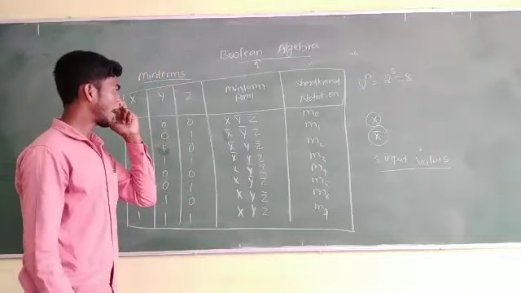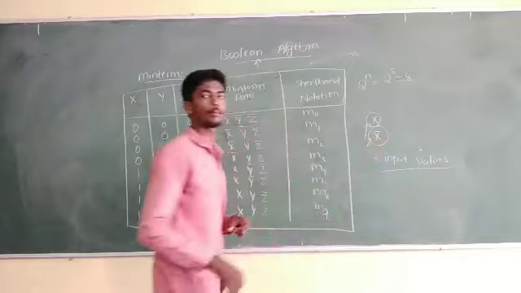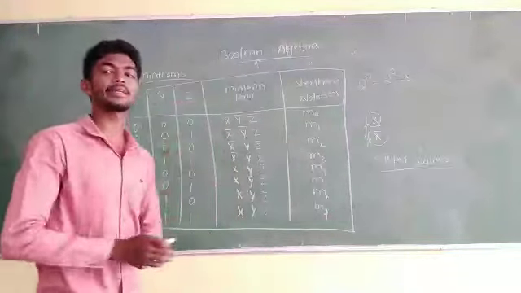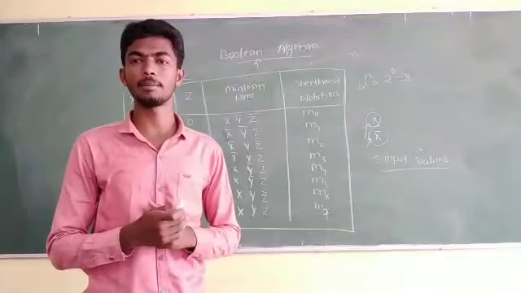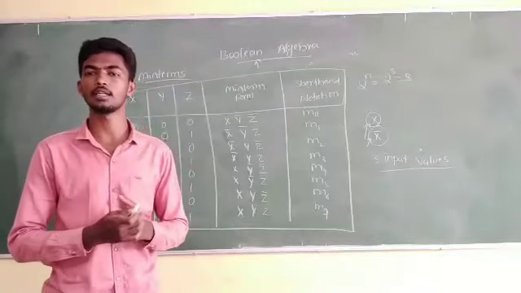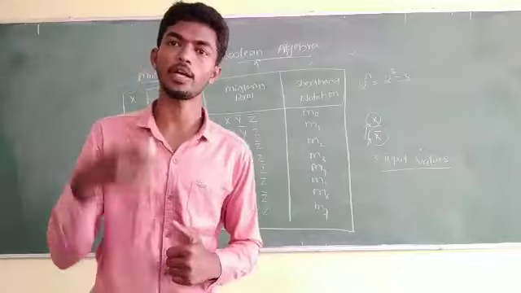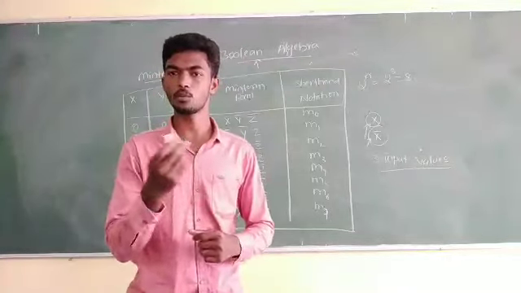Then I have told you this notation, that is non-complemented and complemented representation. For 0 you have the complemented representation, for non-zero values you have a non-complemented representation. Non-zero means nothing but 1 only, because we are working with the binary number system, which has only 2 values, 1 and 0.